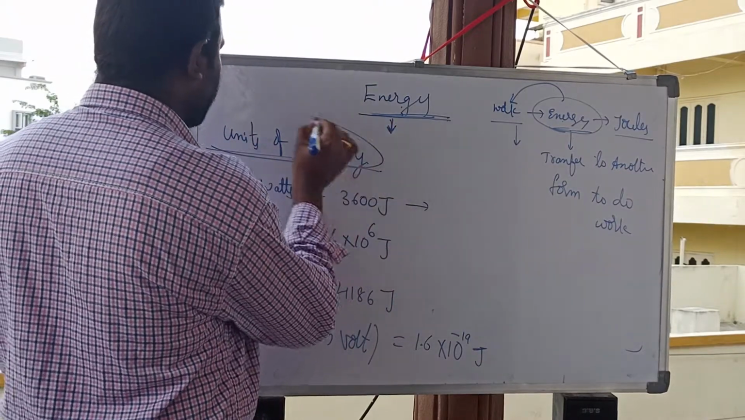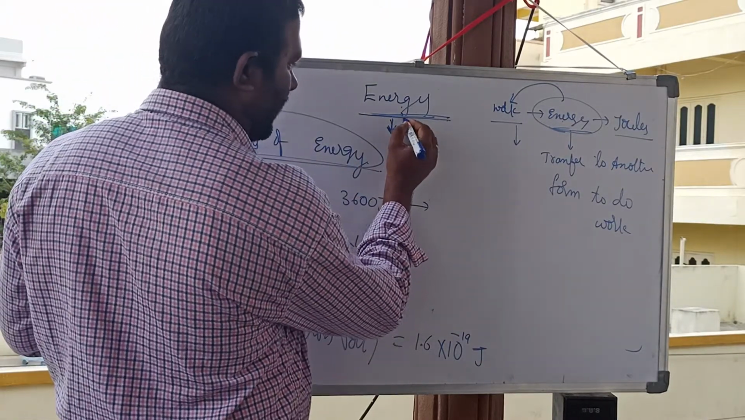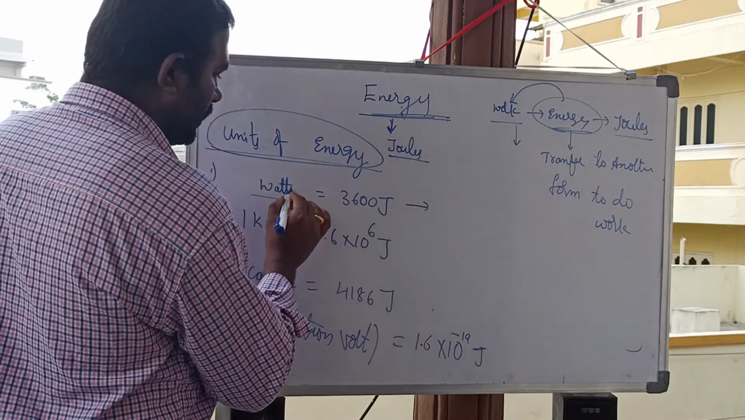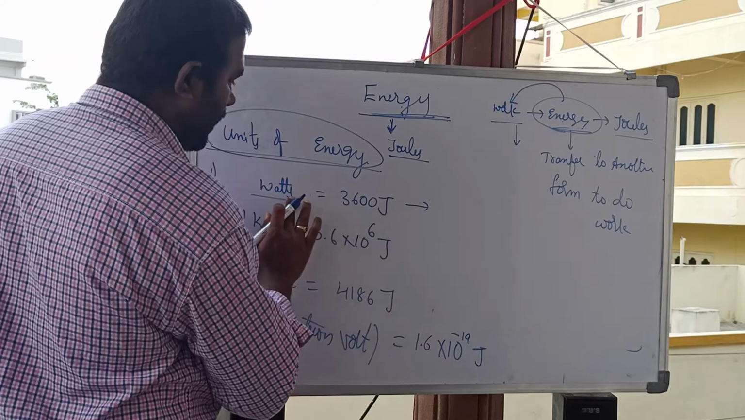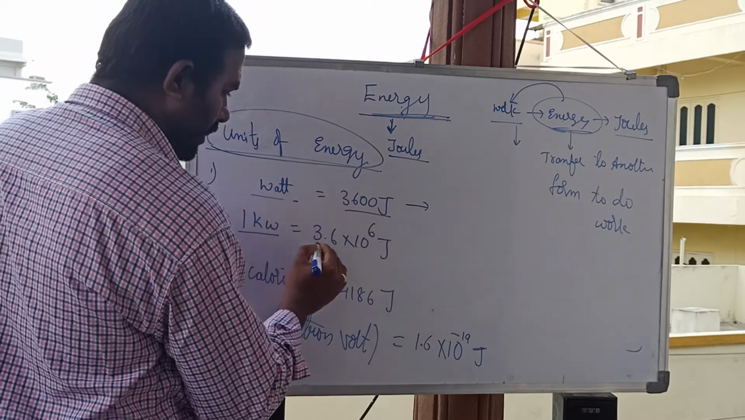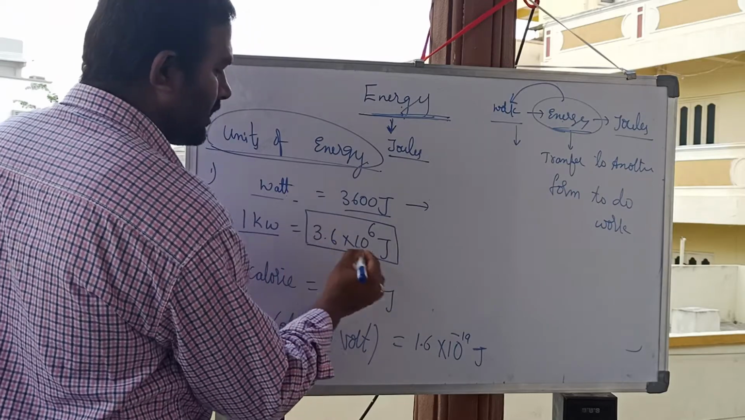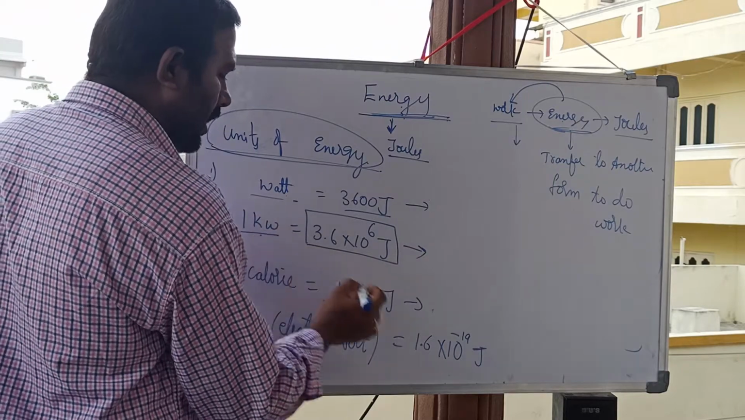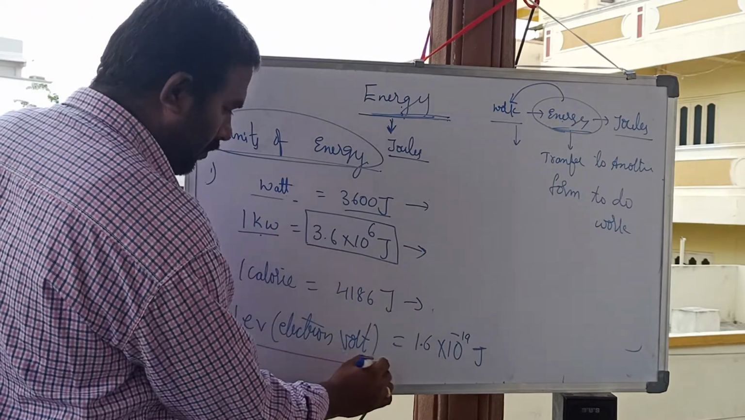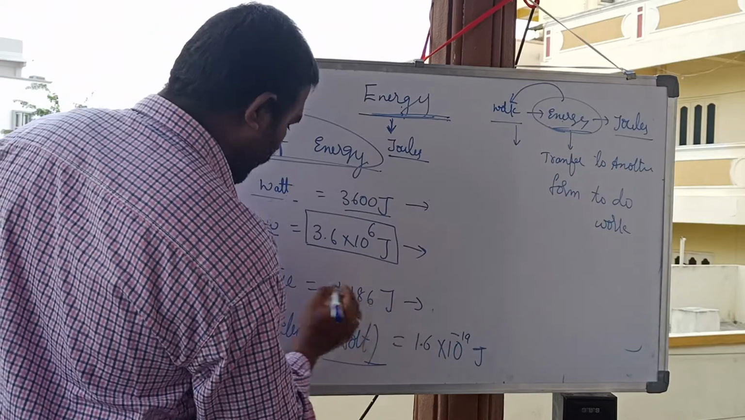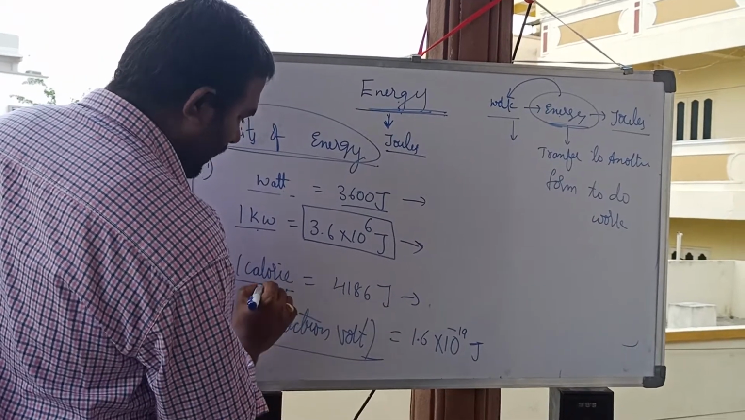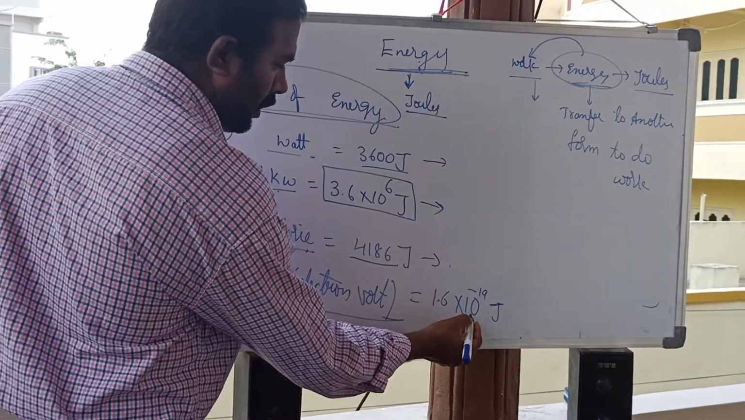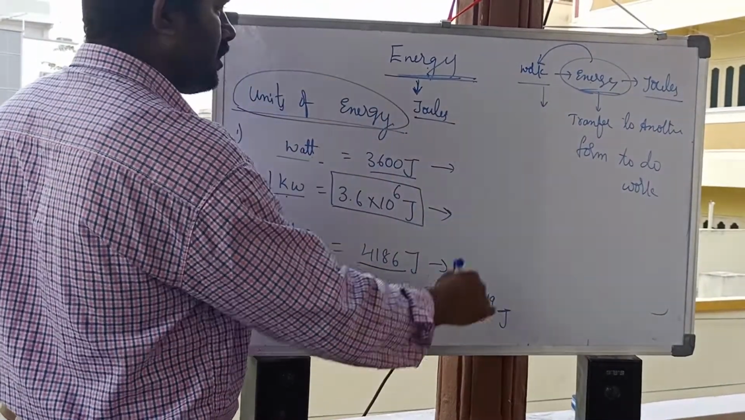Energy has some units. I said that energy can have the unit joule. 1 watt-hour is equal to 3600 joules. 1 kilowatt-hour is equal to 3.6 into 10 to the power of 6 joules. We know calorie; this is heat energy. This is the electric unit we use in power. This is the heat energy, and this is electron volt. These all are energy units only. 1 calorie is equal to 4186 joules. 1 electron volt is equal to 1.6 into 10 to the power of minus 19 joules. These all are the units of energy.